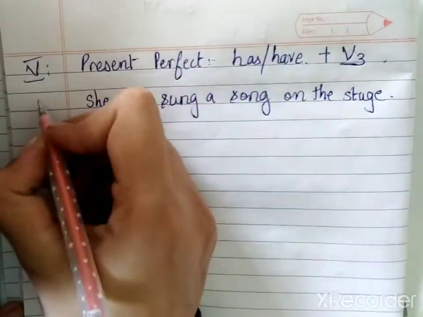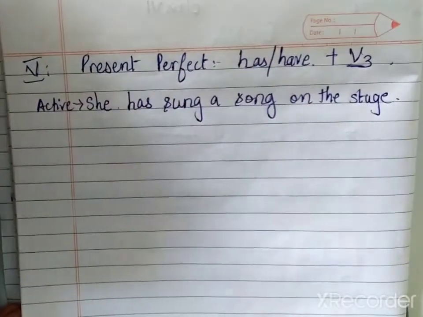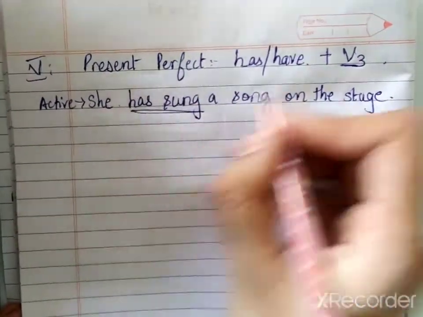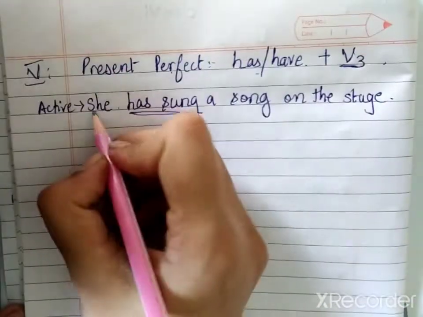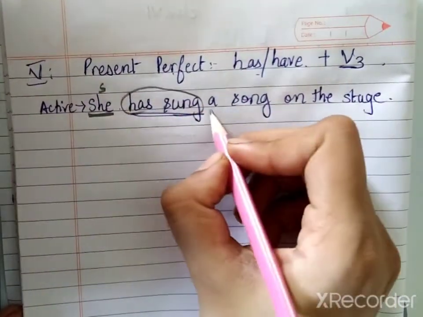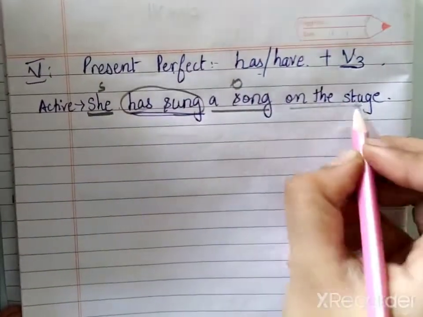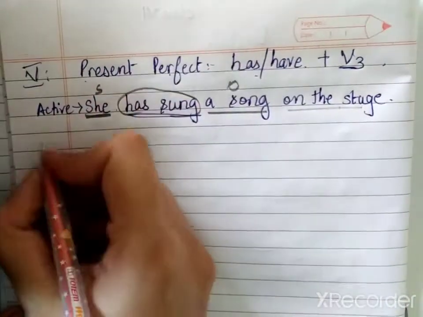Clear? Which tense is this? Which voice is this? It's active voice, right? Has sung. Present perfect. She is the subject. This is the verb. A song is the object and the remaining part of the sentence, right? Now, how will you convert this into passive?